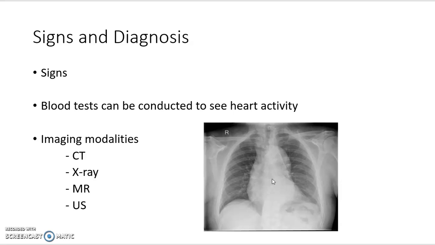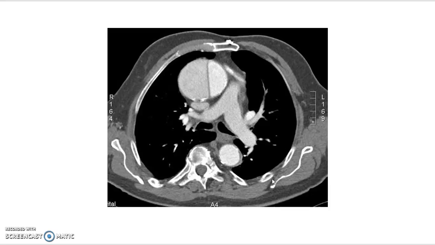That's just a sign, it doesn't give us an answer as to what's happening. That's why they might get a D-dimer test done, and if the numbers are higher, then a CT exam will be performed. Other modalities can be done to rule out aortic dissection. MRI and ultrasound can be used too, but CT is usually the go-to modality for it.